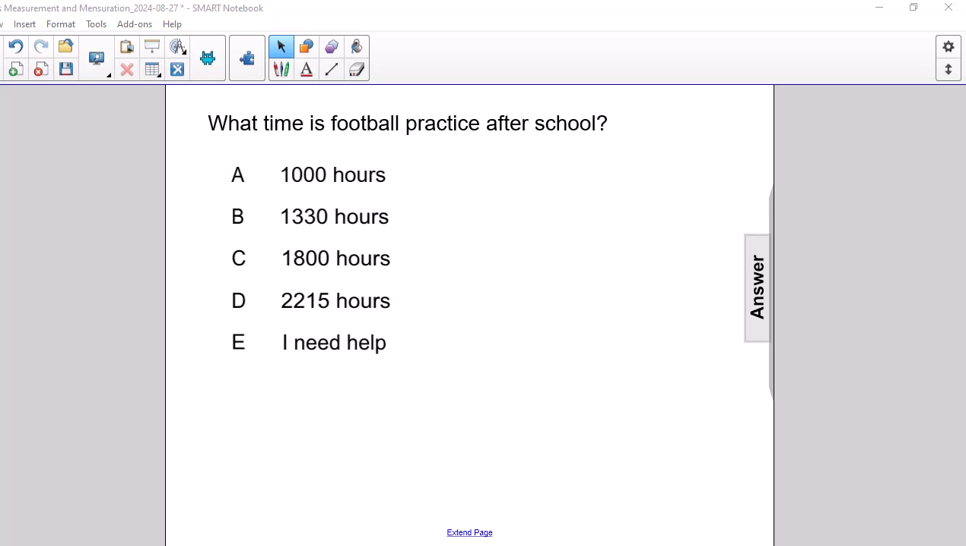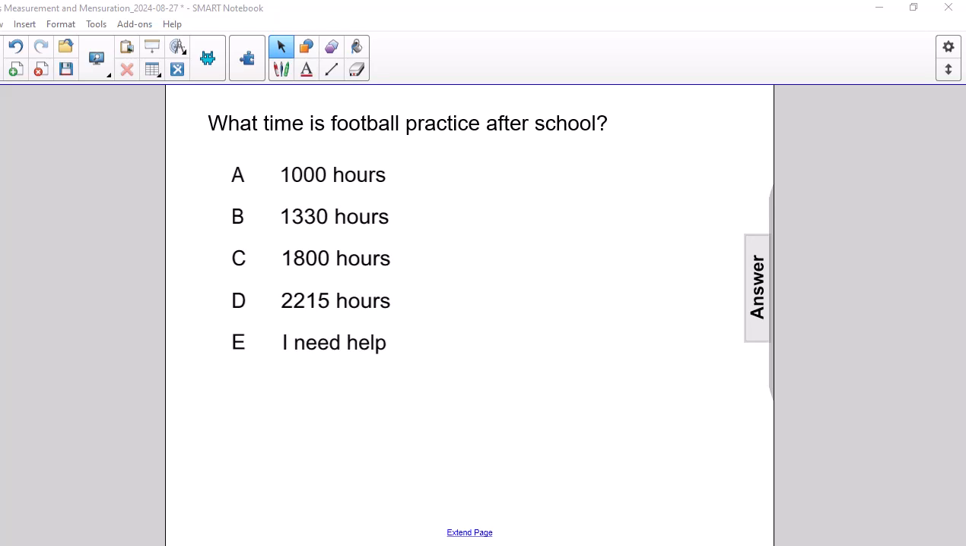What time is football practice after school? Our four choices are A, 1000 hours, B, 1330 hours, C, 1800 hours, or D, 2215 hours. I'm going to explain this twice. Once for people who are familiar with a 24-hour clock, and then for people who are not familiar with a